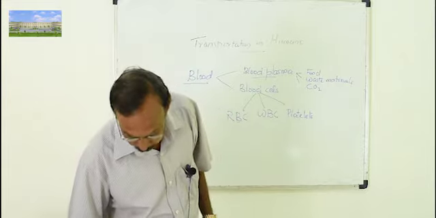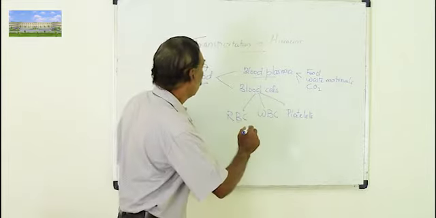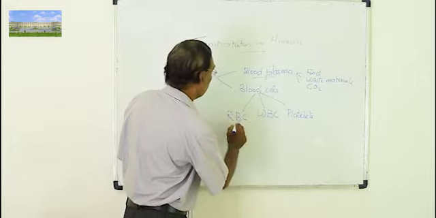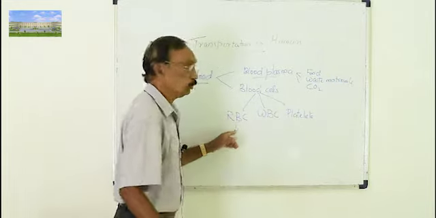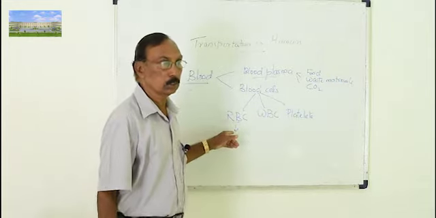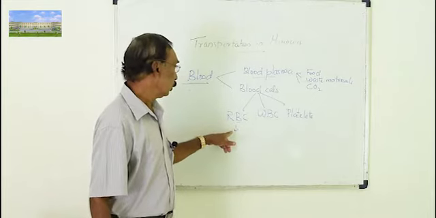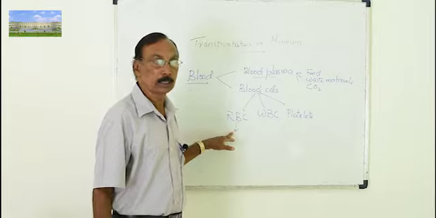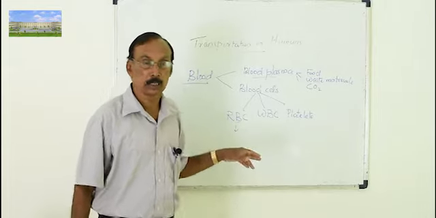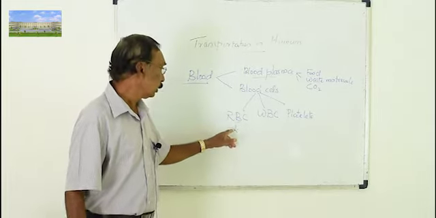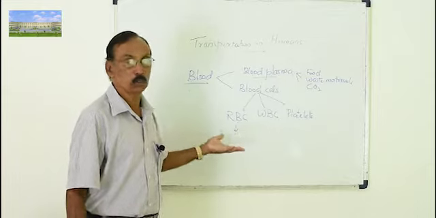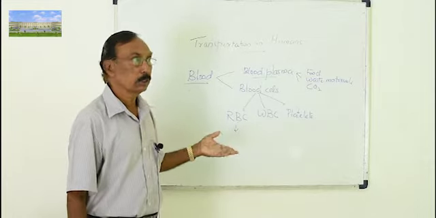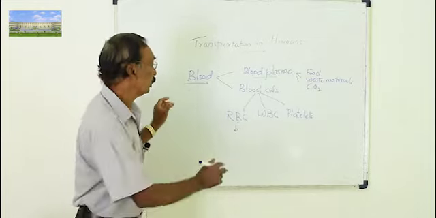You can see the function of red blood cell is the transportation of oxygen. Oxygen is transported from the lungs to various parts through red blood cells. It contains hemoglobin, a red coloring pigment, and this pigment combines with oxygen and forms what is called oxyhemoglobin, and it is transported to various cells.